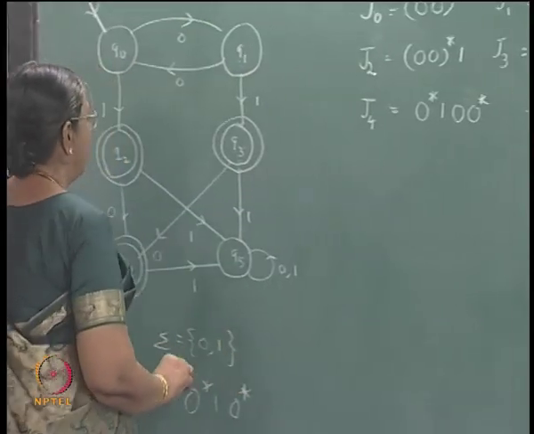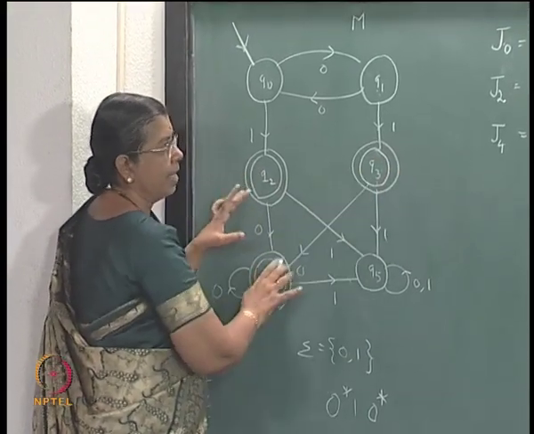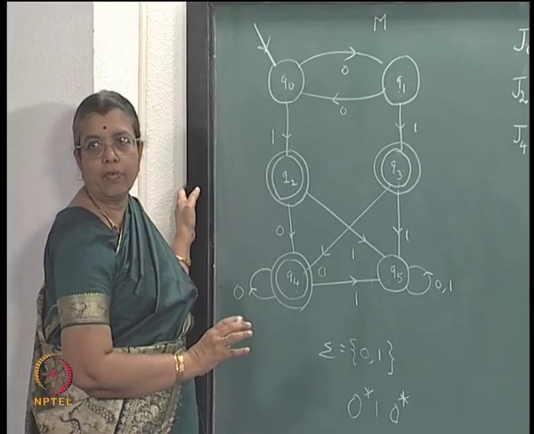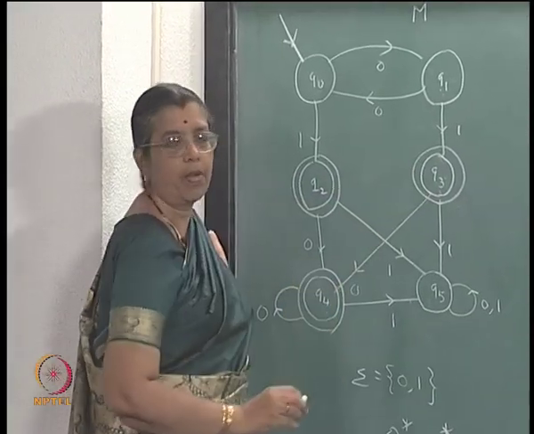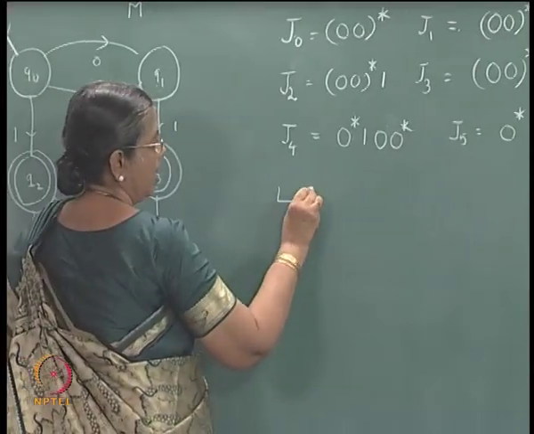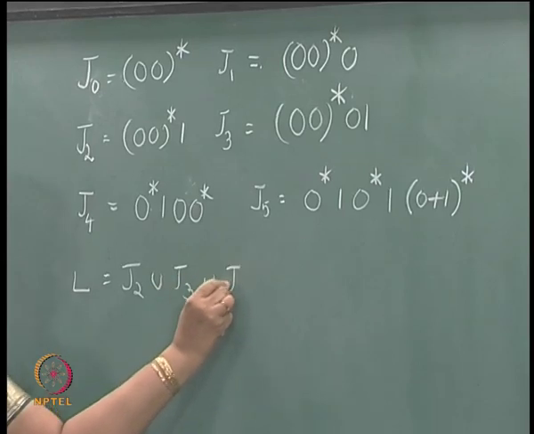Now, what is L? L contains these 3 classes, these 3 are the final states. So, L is the union of the equivalence classes corresponding to these 3. Okay. So, L is J2 union J3 union J4.